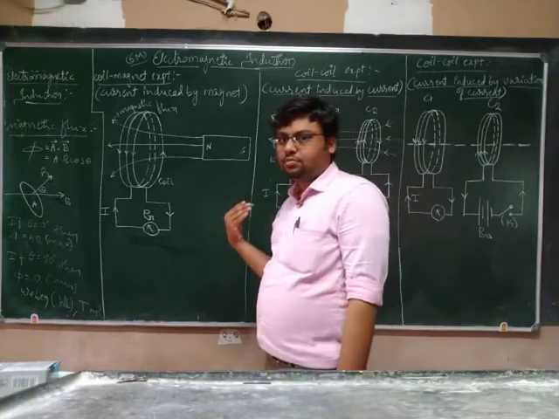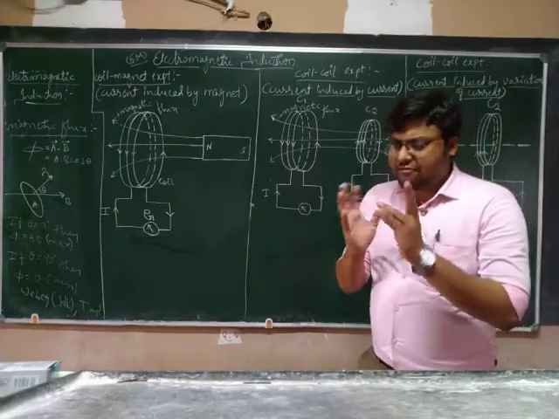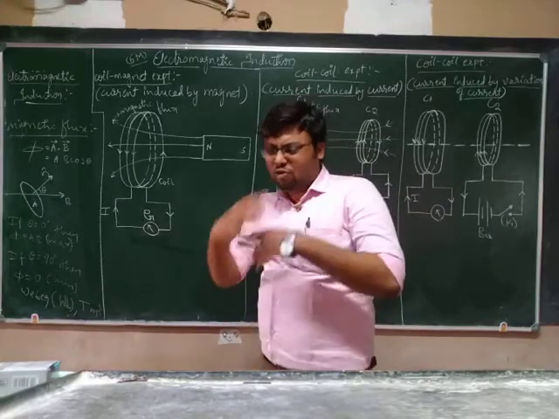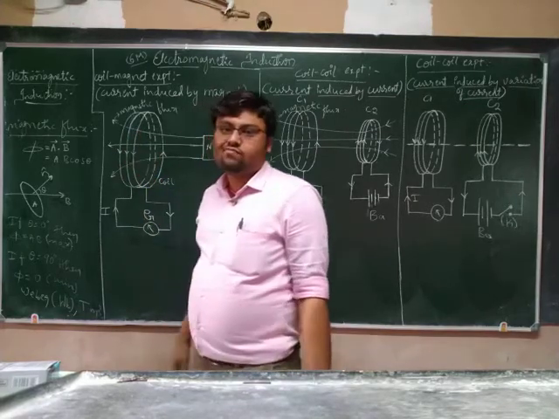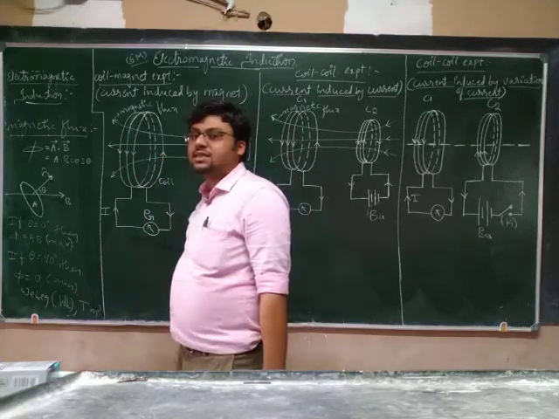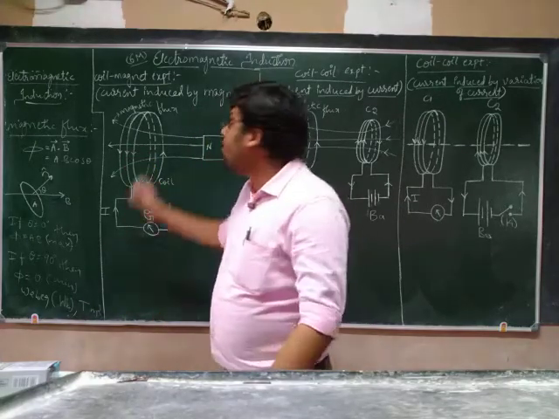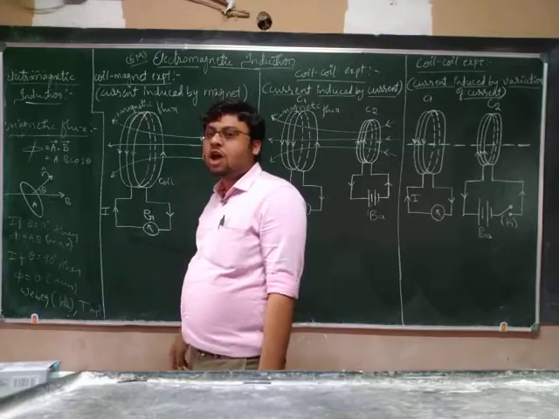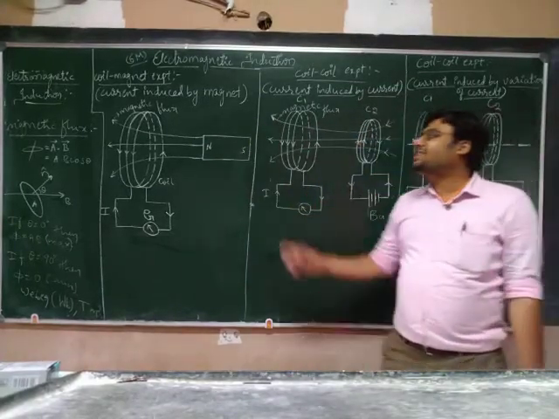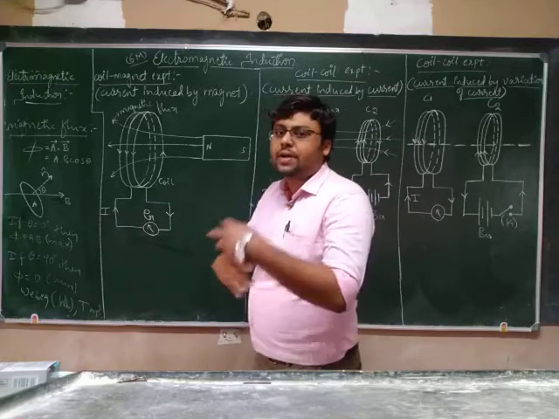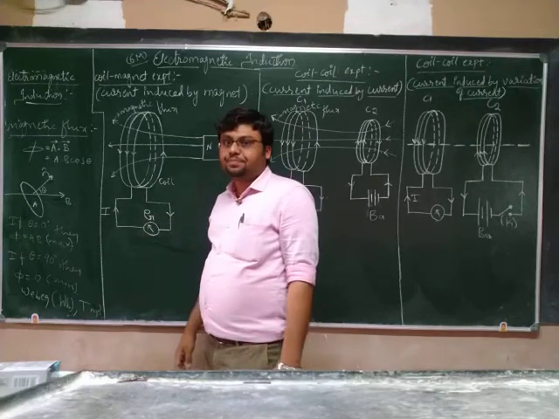Why is it so? Because when the north pole comes near to the coil, the influence of the north pole of the magnet increases. When that influence increases, the free charges we have inside, you can consider electrons, will move in one direction. Due to the influence of the north pole coming towards the coil, the free electrons inside the coil will move in one direction. So with respect to that motion of electrons, we get current in one particular direction.